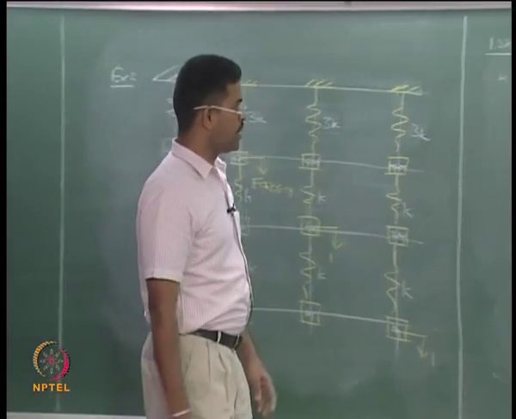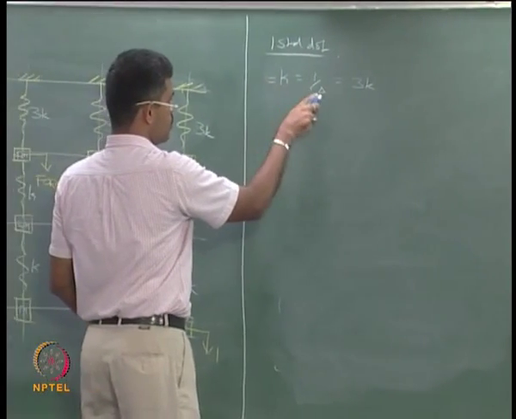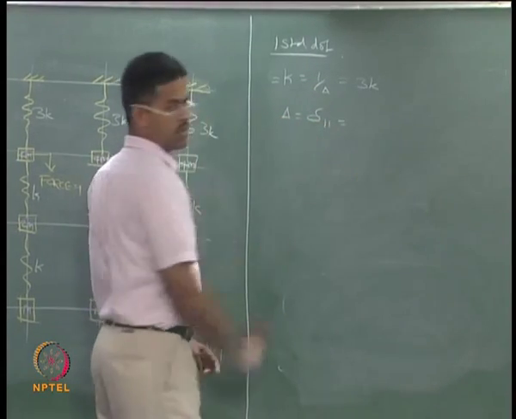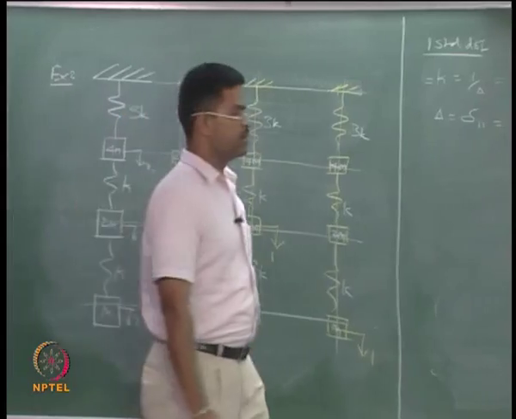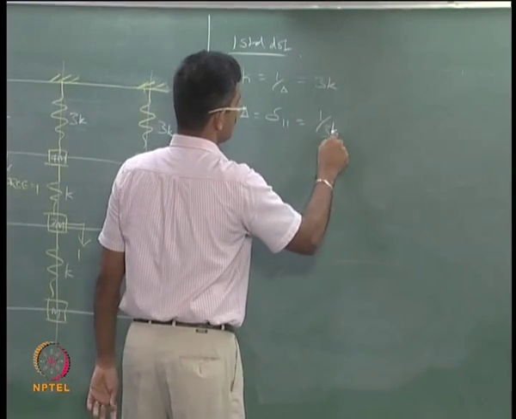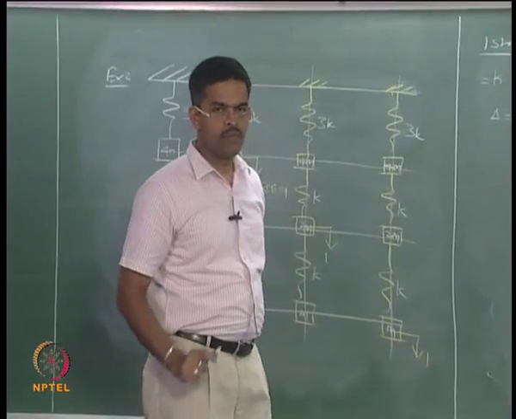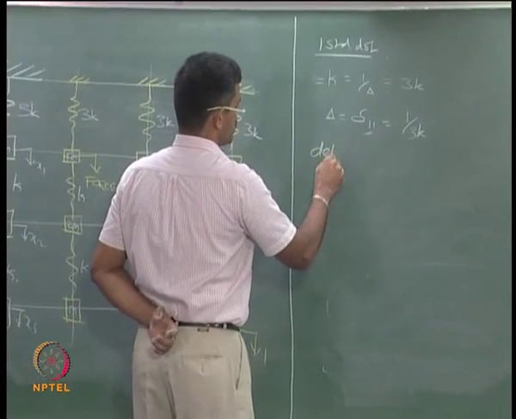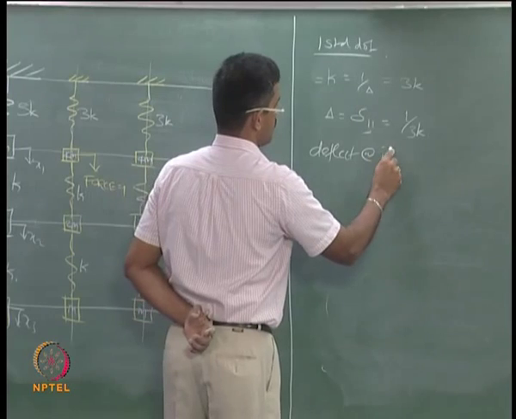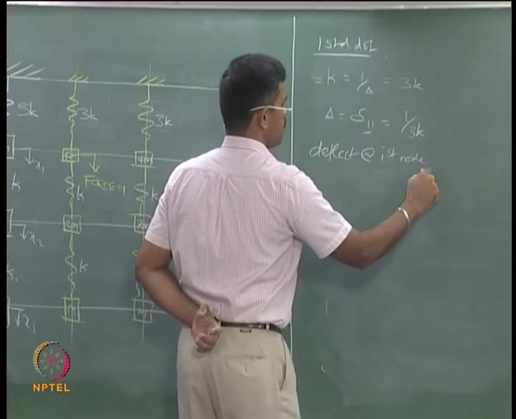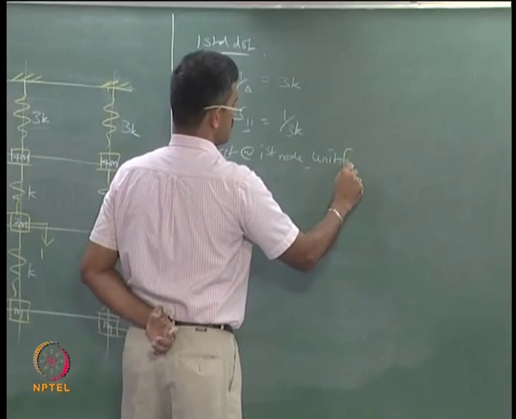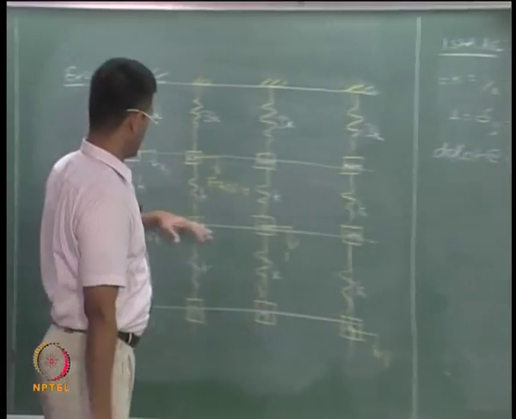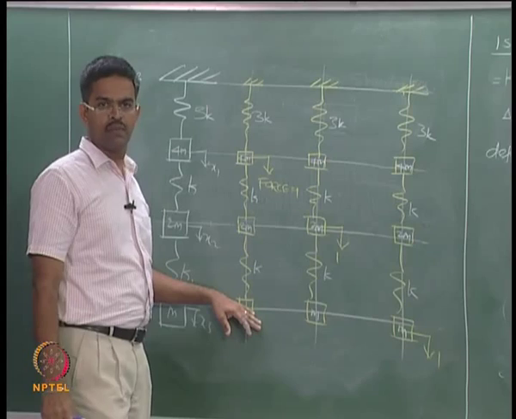So I am interested to find out this as unit force for displacement. So this is going to be delta 1 1, which will be 1 by 3K. Okay. So this is nothing but deflection at first node by giving unit force at first node, keeping all other nodes constant. I am not changing them.